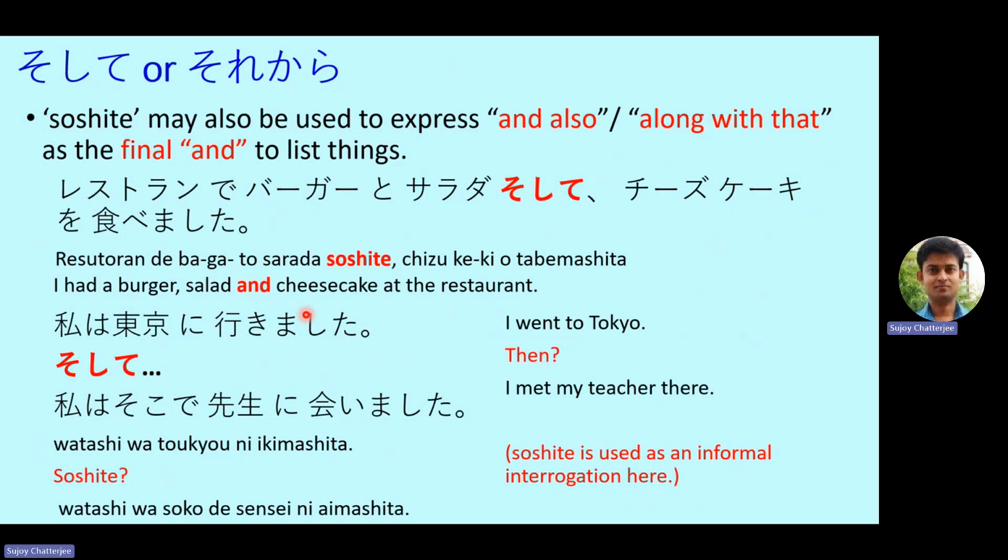And the answer is Watashi wa soko de sensei ni aimashita. I met my teacher there. So look at the usage of de particle and ni particle. Soko de, because that is a place, and sensei ni aimashita is the event or the action. So soko and the verb will be connected by the de particle, and sensei ni aimashita it will be ni particle, as we have learned earlier. So watashi wa soko de sensei ni aimashita. I met my teacher there. So soshite is used as an informal interrogation here.